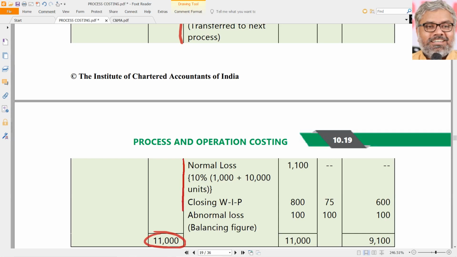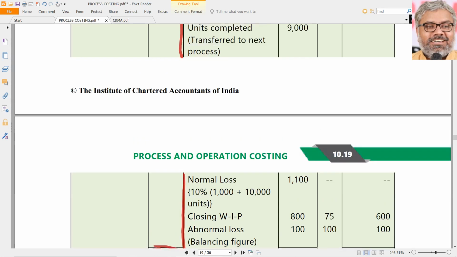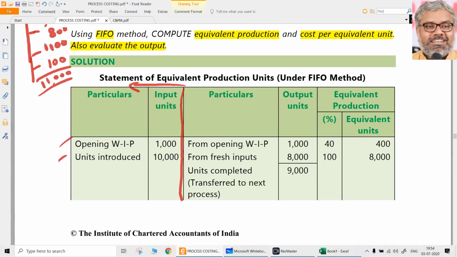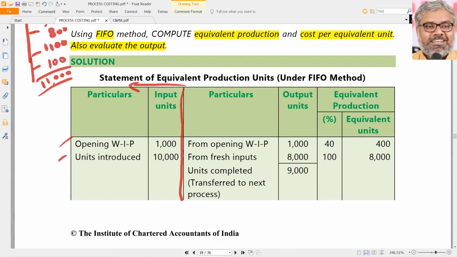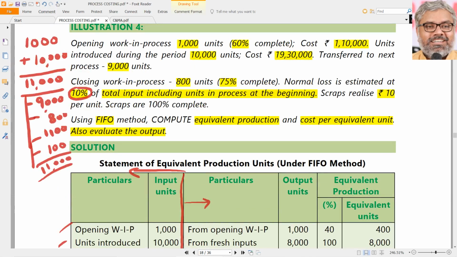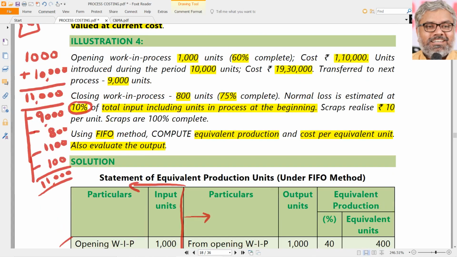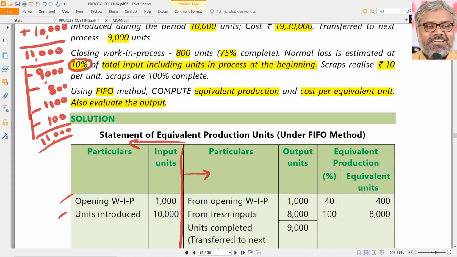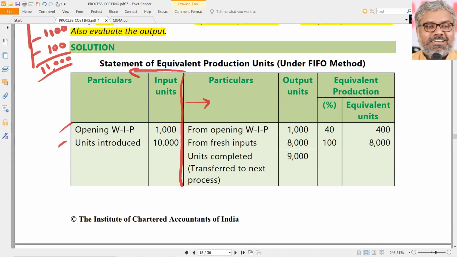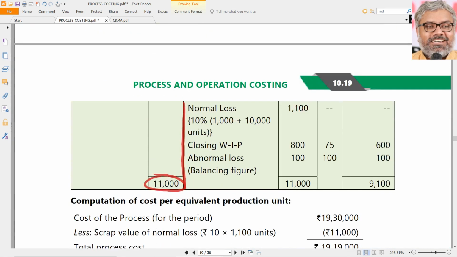Once you are preparing this statement in this format, up to here you understand this is separate. Right hand side is separate. There is no debit or credit. There are no amounts also. This is only a statement. So left hand side, what will it have? Particulars and inputs. That's all. And it will always be the same. There is no big deal in that. So blindly you can just input opening work in progress 1,000 and units introduced 10,000. Total is 11,000. For this 11,000 only we need the breakup, which we know from a full units point of view.